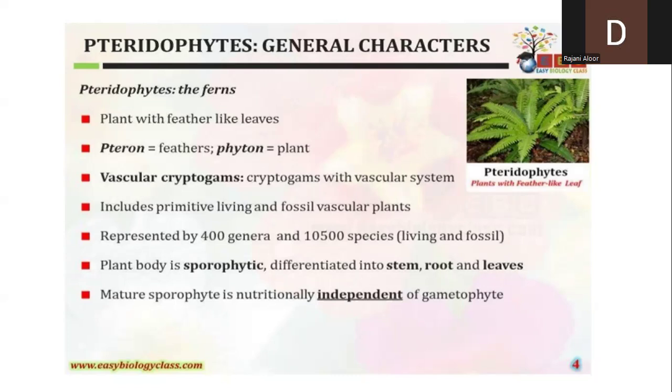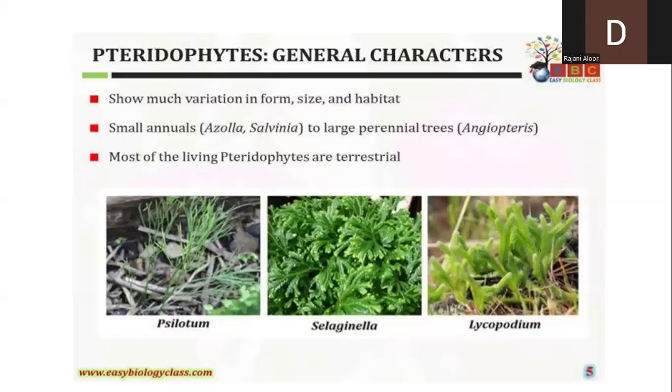I'll repeat once again. In case of bryophyta, the sporophyte phase or sporophyte plant body is dependent on the gametophyte. Whereas in the pteridophytes, it is independent because the plant body itself is a sporophyte. It can prepare its own food material. So that is the reason why it is independent. So I hope this slide is clear for you all. Next. Yes, ma'am. Yes, clear. Okay, thank you.